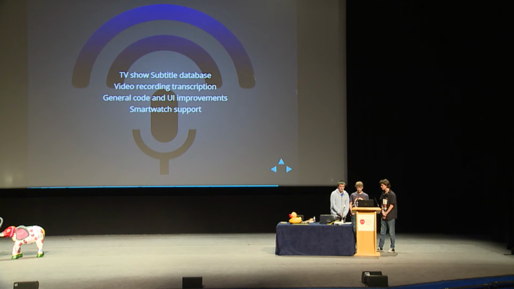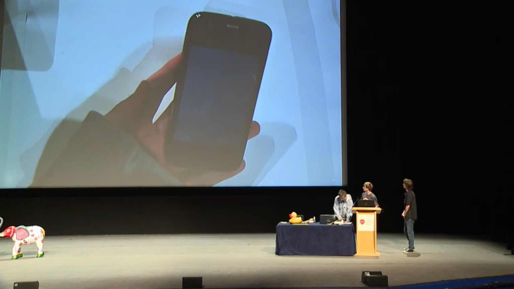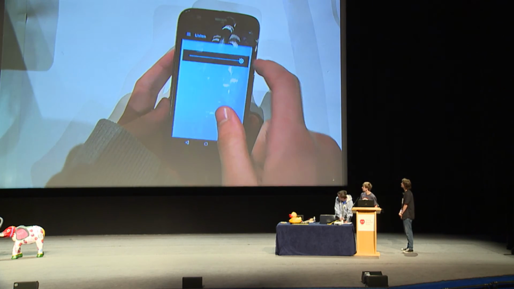I think we're going to have a live demo now. Could we please switch to the projector? There we go. You might need to turn up the brightness.